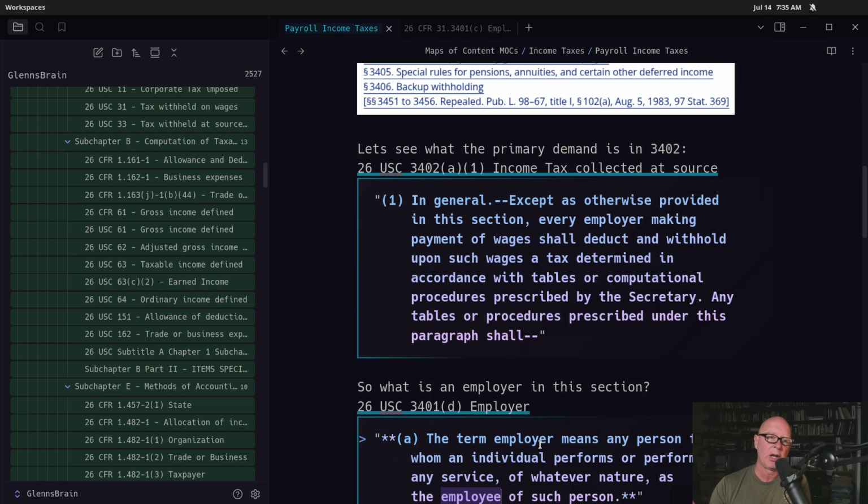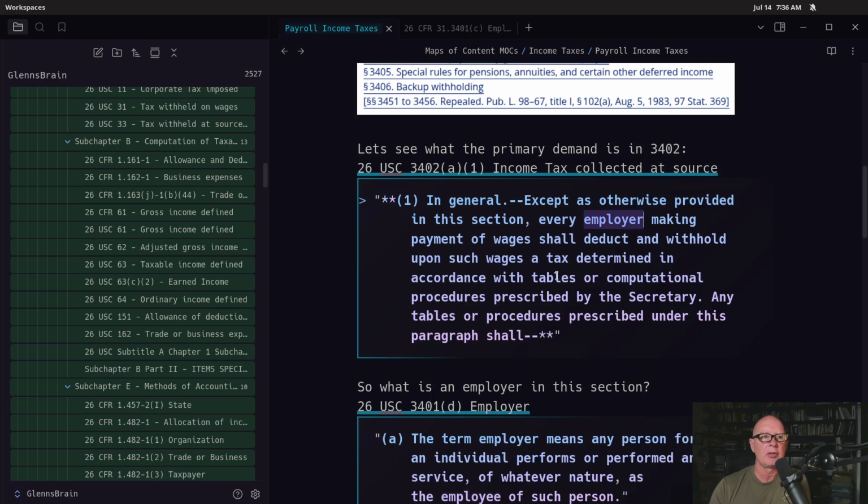Now, based on what we already know, we have to look to see if they've defined things. You can't assume you know what an employer is. You can't assume you know what wages are. If they told you something different, we have to actually go with their definition. Well, it just so happens in 3401, which is where all their definitions are, they do define some of these things. So if we look, we're interested in knowing what an employer is, and it says making payment of wages. So that is something else that we probably should know what it is. So let's take a look.